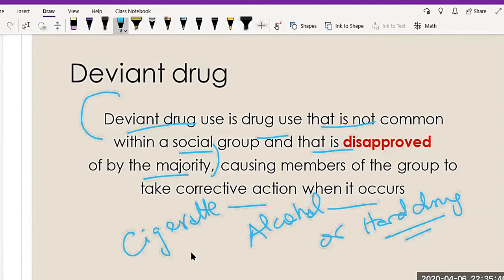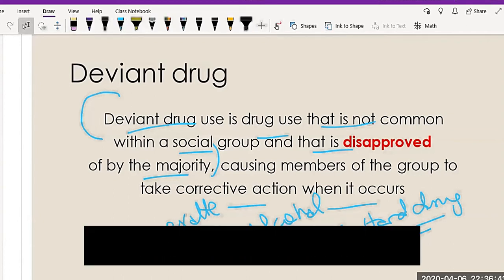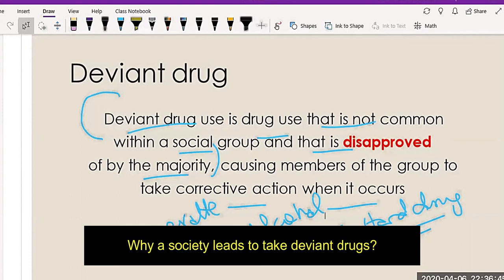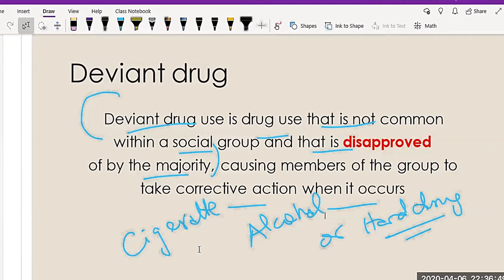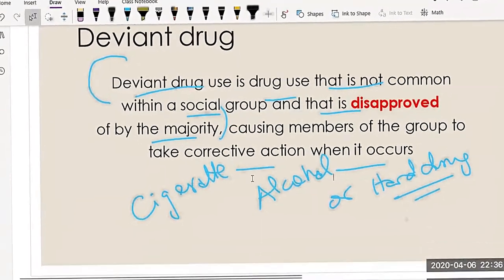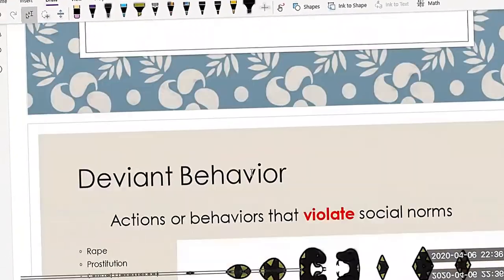There are two sections of the deviant drug. The first section is which type of drugs are not approved by the society, and it depends from society to society. For example, drinking alcohol in some cultures is normal, whereas in some cultures, like Muslim cultures, drinking alcohol is not normal. But the question is, why does a society take deviant drugs?